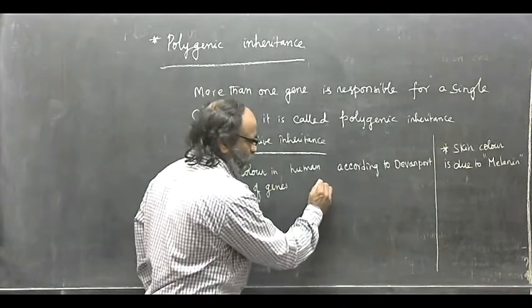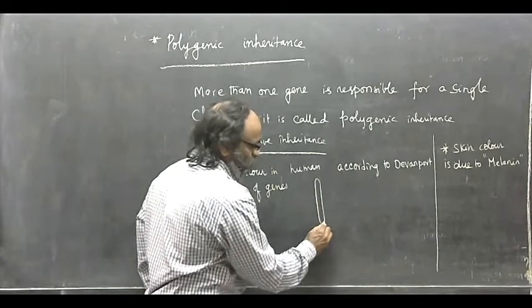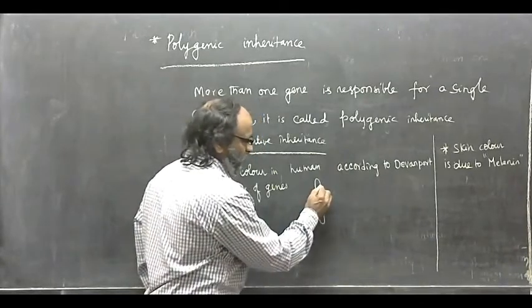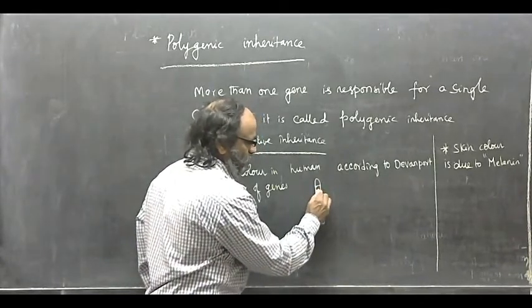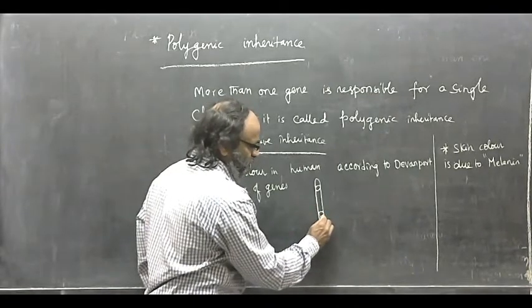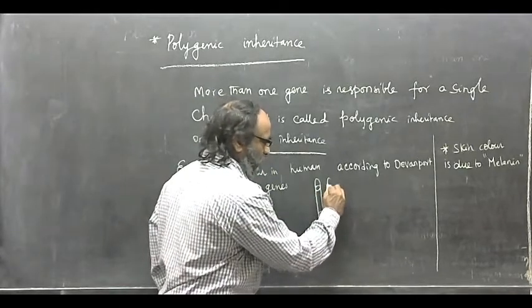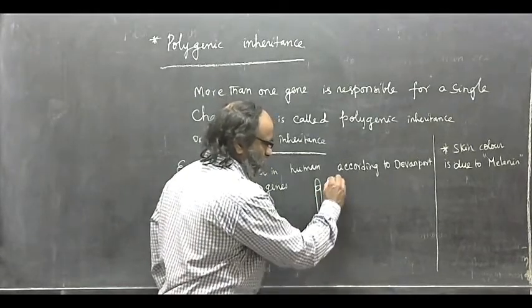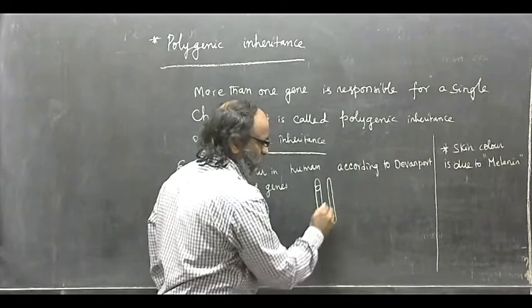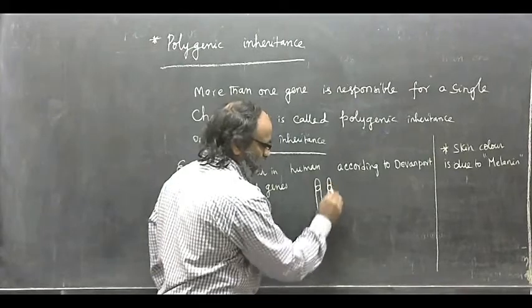Suppose this is a chromosome with two loci, and this is a homologous chromosome with two loci.